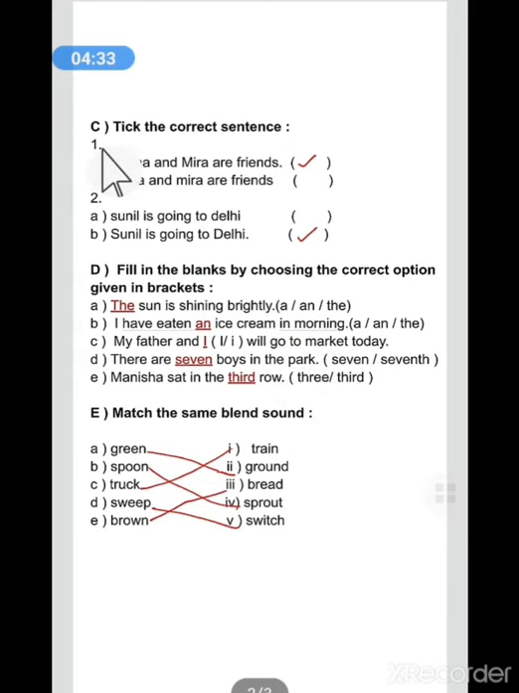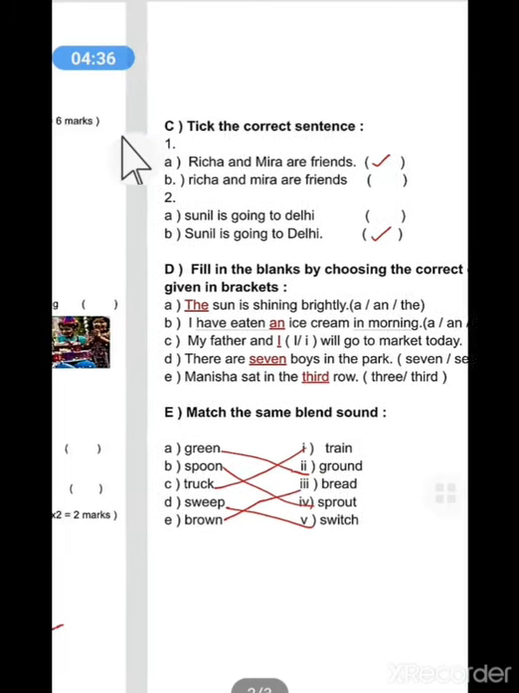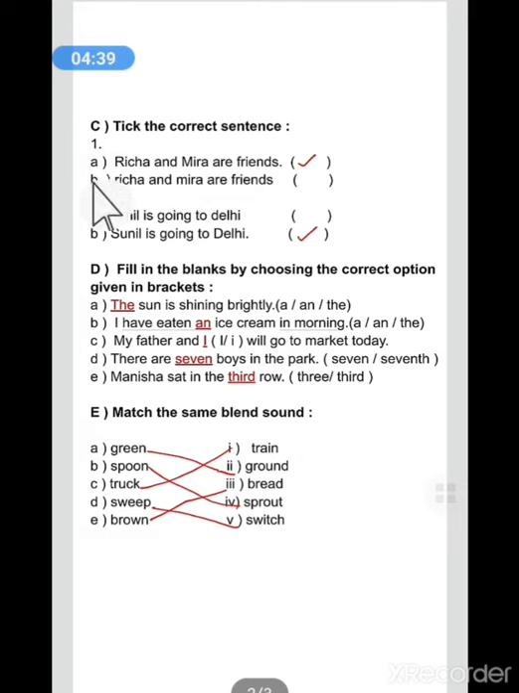So next is C question. Take the correct sentence. First is Richa and Meera are friends. Second is also Richa and Meera are friends. Here we can see in the first sentence the first letter is capital and in the middle of the sentence Meera is a proper noun. It is also in capital. At the end of the sentence we have put a full stop. So the correct answer for this sentence will be A, Richa and Meera are friends. A part is correct. We will tick the A part.